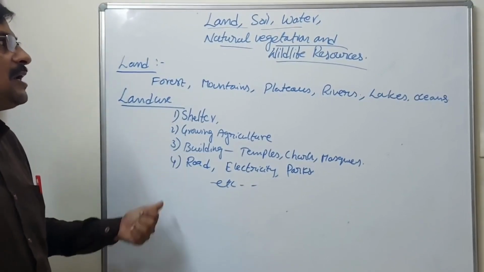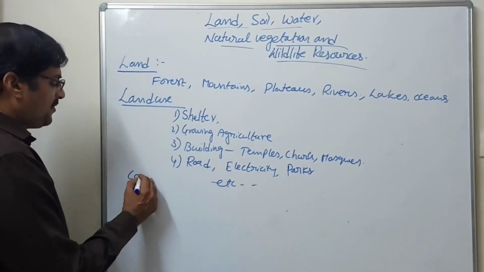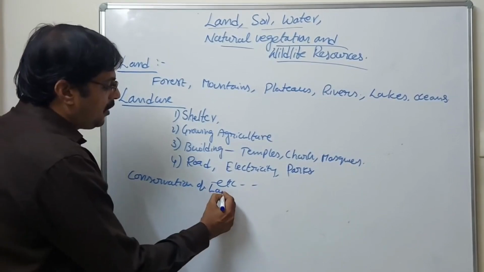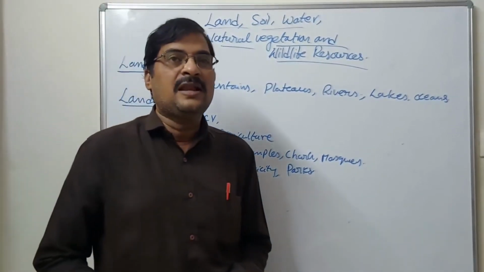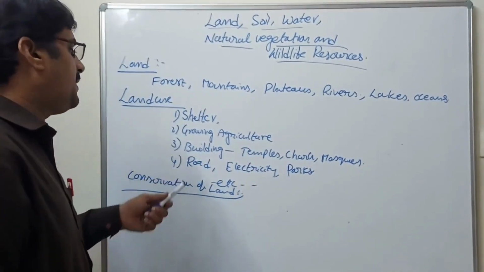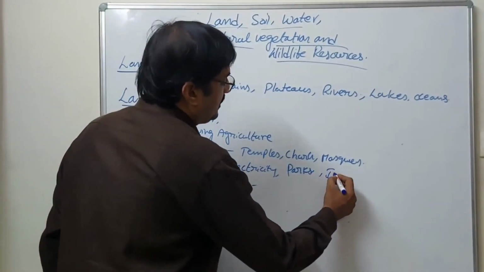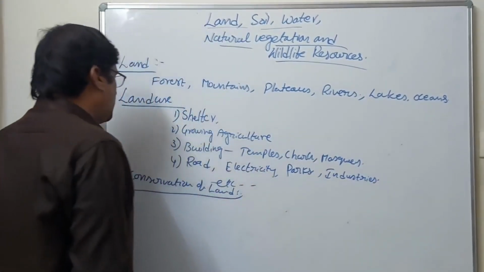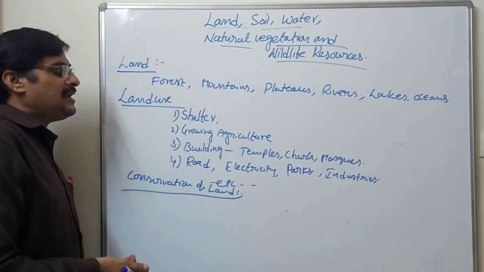So how do we conserve the land area? Conservation of land means to save the land. So, development of agriculture, development of buildings and roads, electricity. One more thing, children, is the development of industries. Industries are also one part of land usage, etc. So, how do we conserve the land?